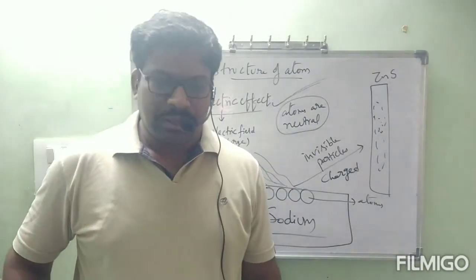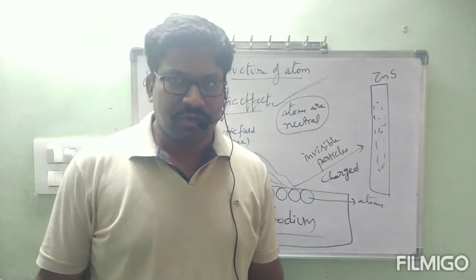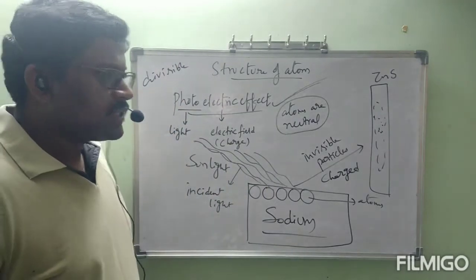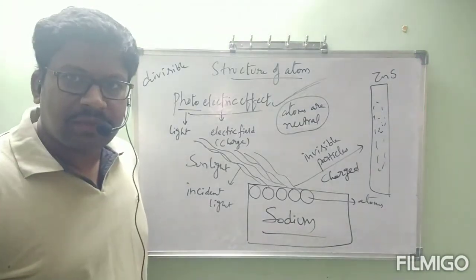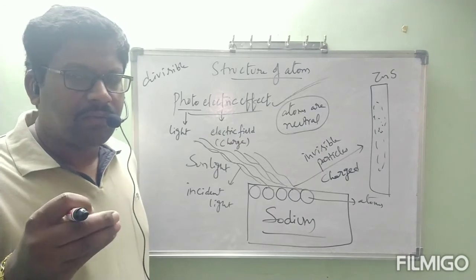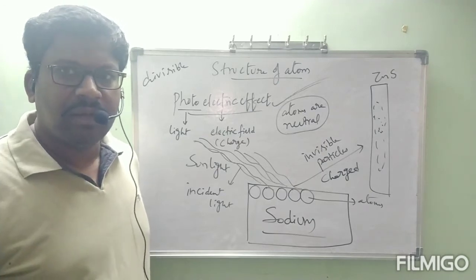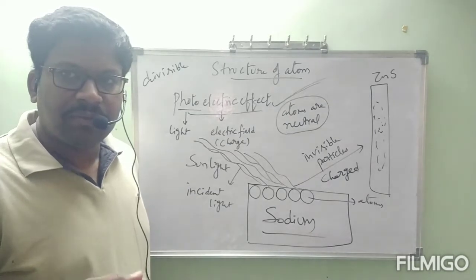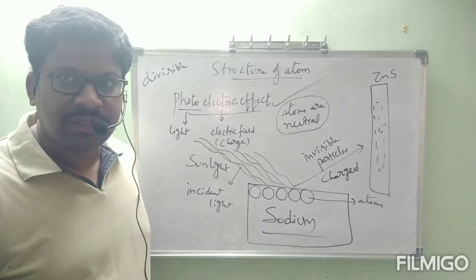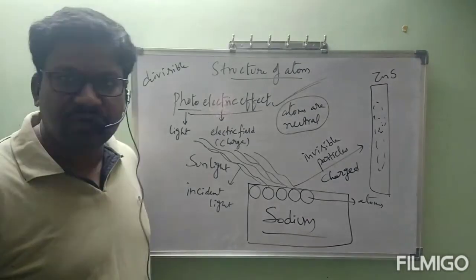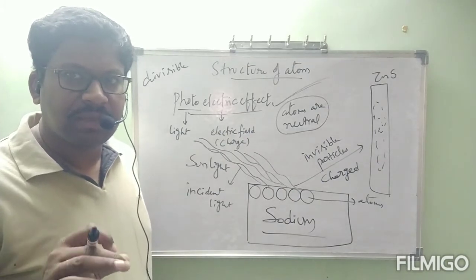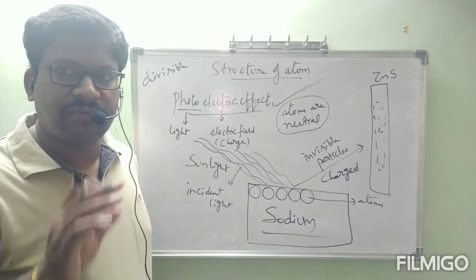Good afternoon, students. In the previous class, we saw the photoelectric effect. Let me recall that. We saw the introduction to the structure of the atom, and why we have to study it. Up to Dalton's atomic theory, they thought that atoms are indivisible. After that, one experiment, the photoelectric effect, proved that atoms are also divisible. So the first point of Dalton's atomic theory is no longer true; it is false.